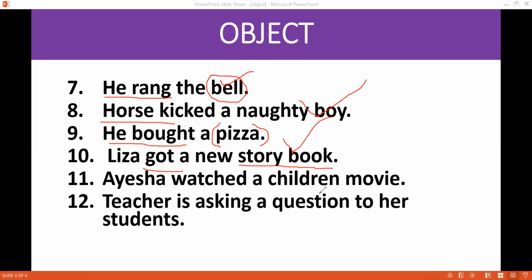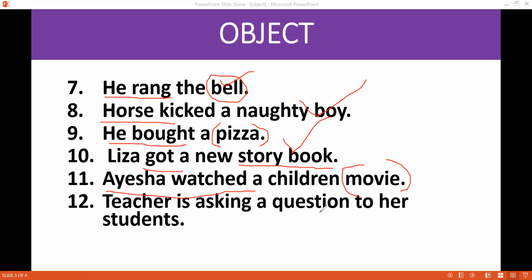Aisha watched a children movie. Aisha did something. She watched. What did she watch? A movie. So, object of her action is a movie.